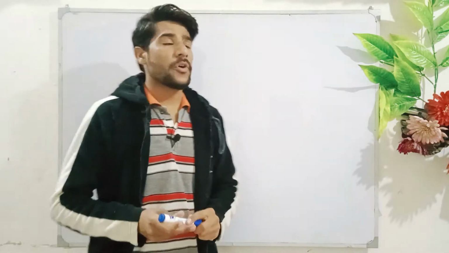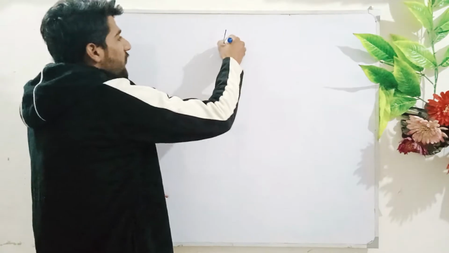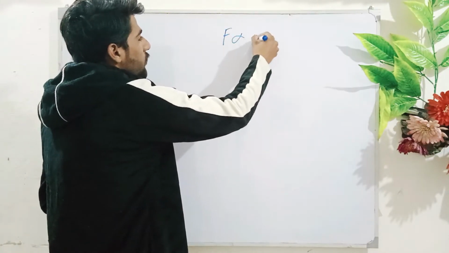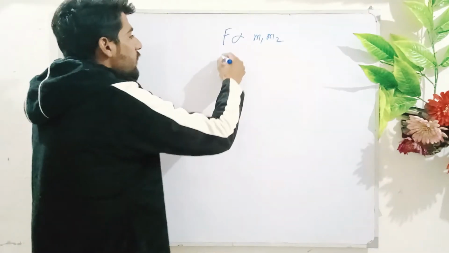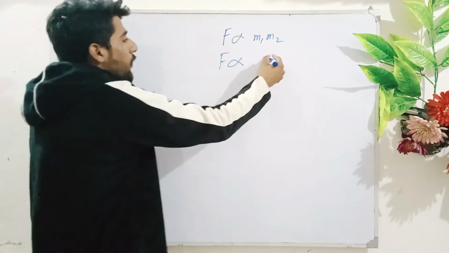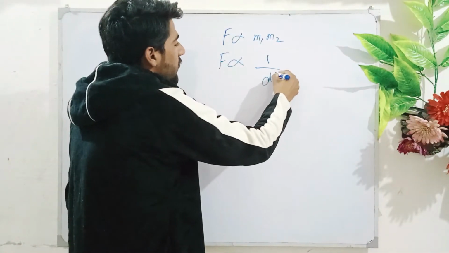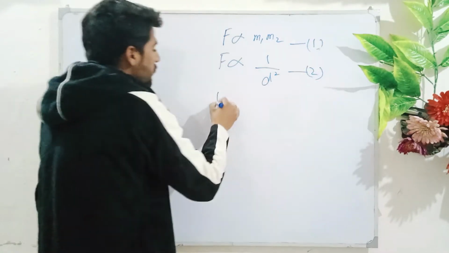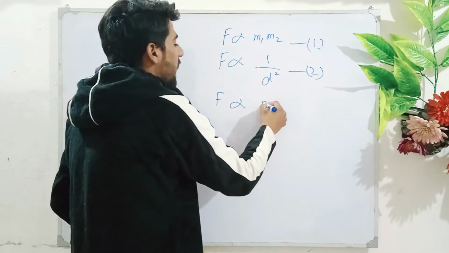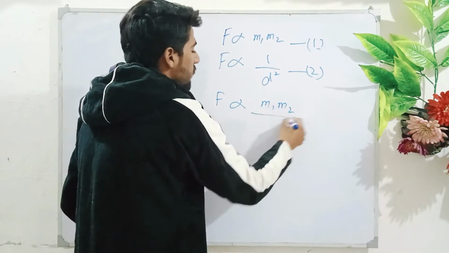According to Newton, the force F is directly proportional to the product of masses m1 and m2, and this force is also inversely proportional to the square of the distance between them. If we combine these two relations, then this relation comes.